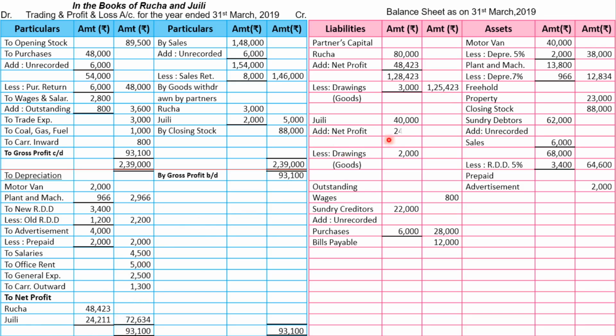We will write add net profit 24,211, 40,000 plus 24,211, we get 64,211, and from this we are going to subtract Julie's drawing, which is 2,000, and after subtracting we get 62,211. And after this our balance sheet should get tally, and amount of tally figure is 2,28,434.